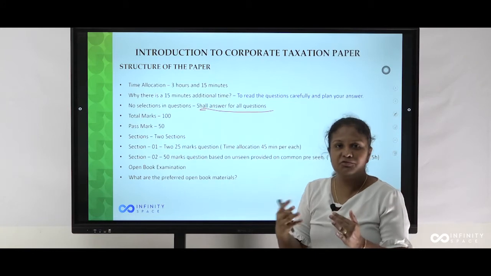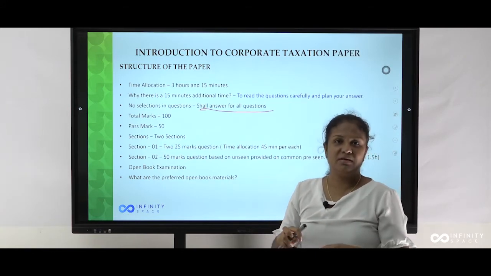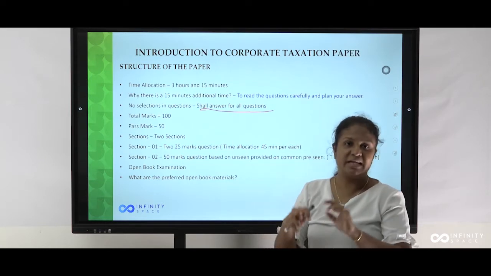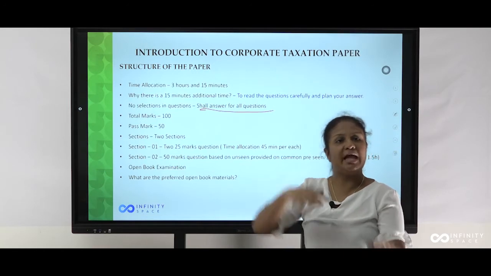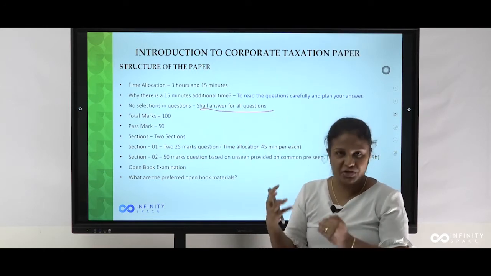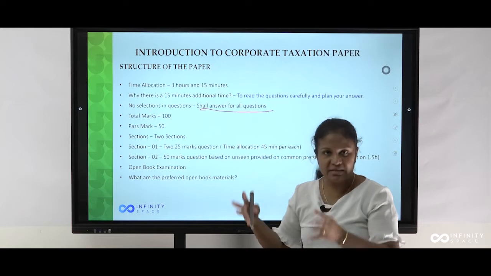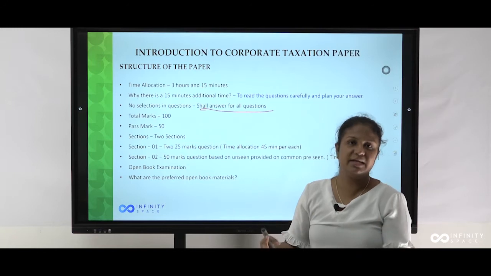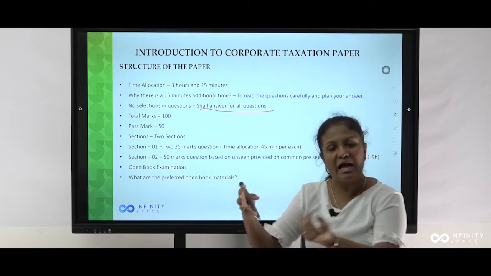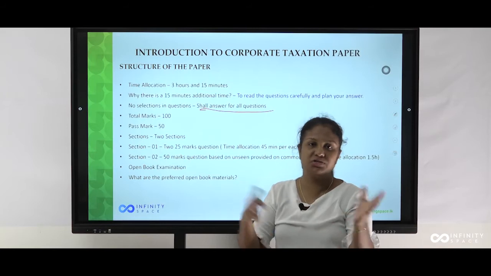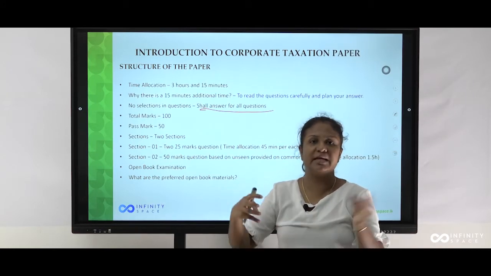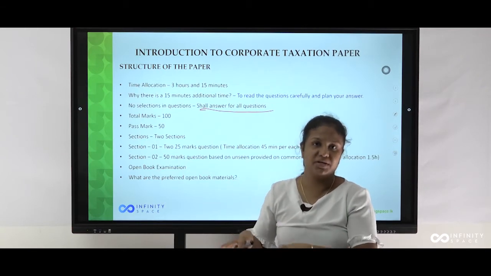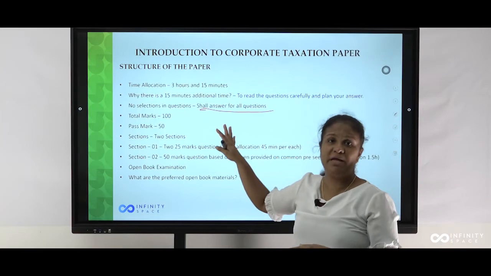Then take 3-4 minutes to read the paper just to see what the questions in section 1 are. Section 1, question 1 is this, question 2 is this. Anyway, you all know that in section 2, question 3 is the calculation part for part A, which is based on your pre-seen. The unseen question is given, and the entire rest of the 25 marks is allocated to that pre-seen question, which is provided with the unseen information. Then you all know this paper.